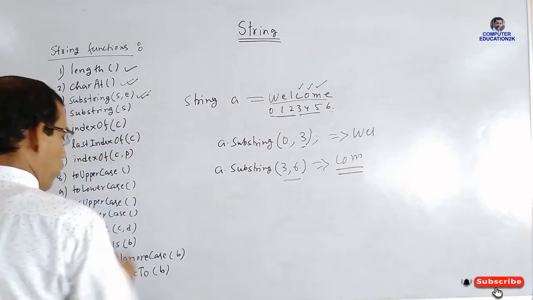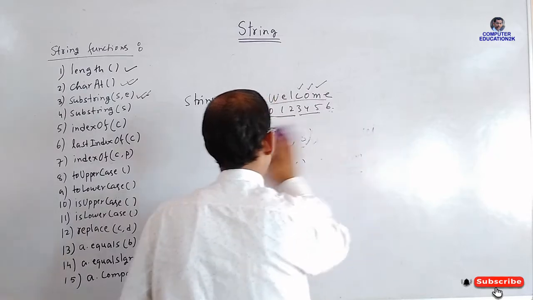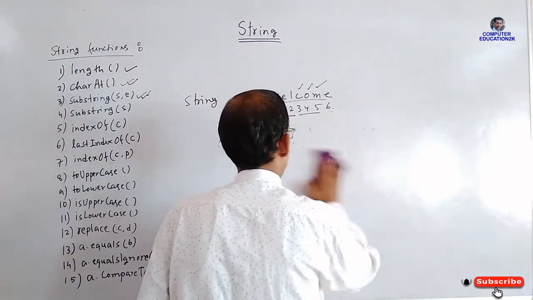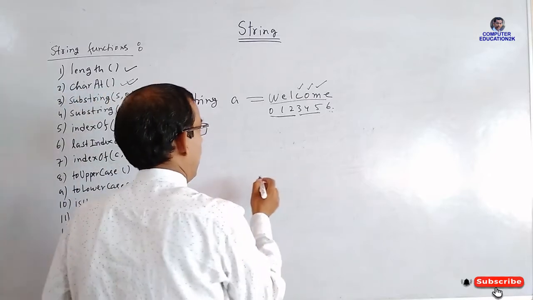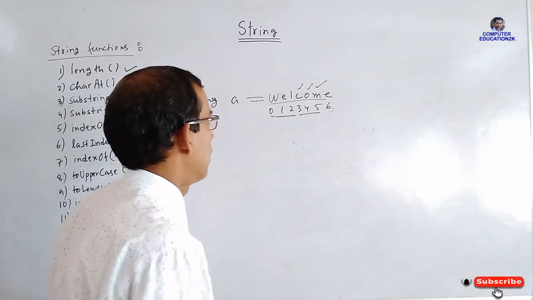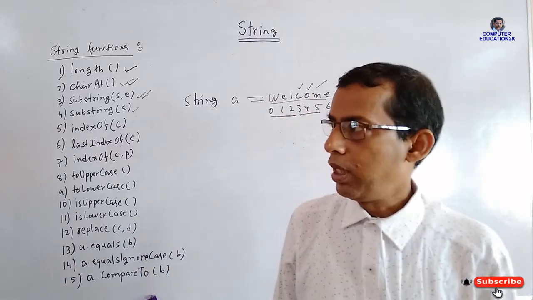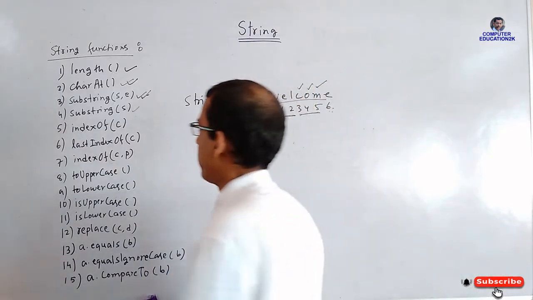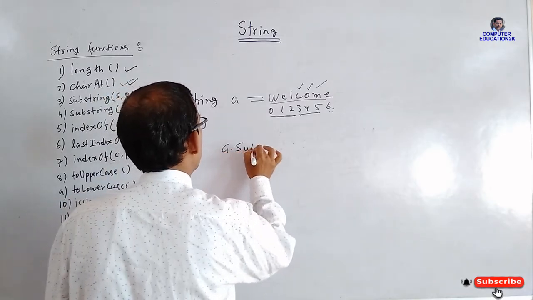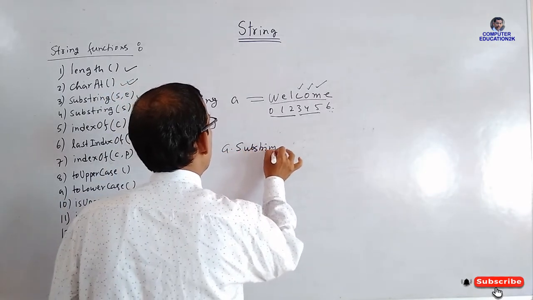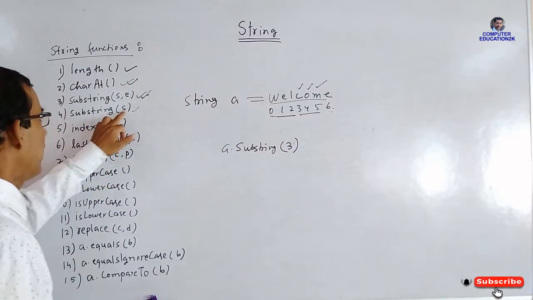Now substring number 4. You can see one more substring function is there. Suppose you want to extract COME from welcome. Then you can write like this: A dot substring(3). You can see substring(s).